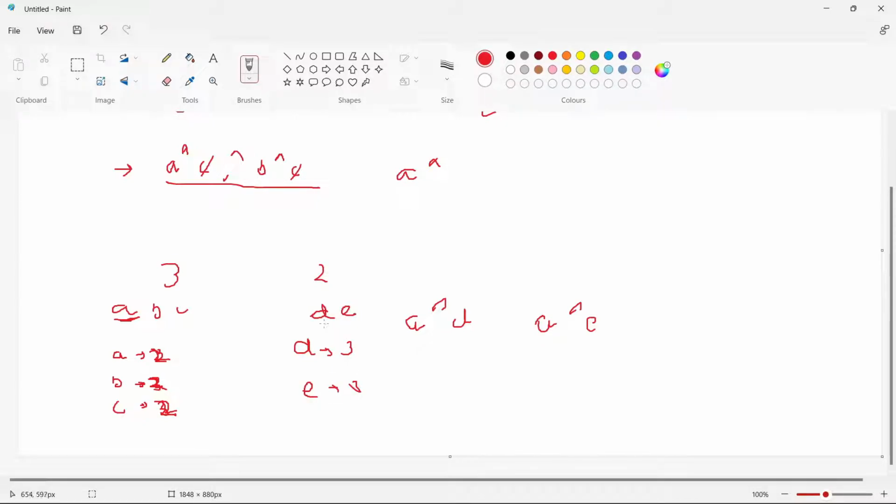And when we need to return the final XOR, we know that if a number comes an even number of times, the XOR would be 0. So all these contributions would be 0, and the contribution in the end would be D XOR E.